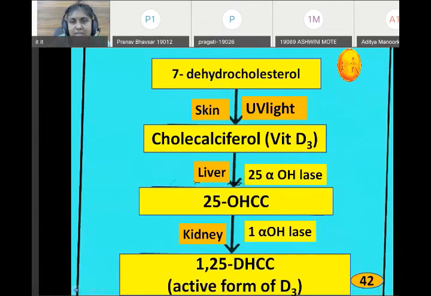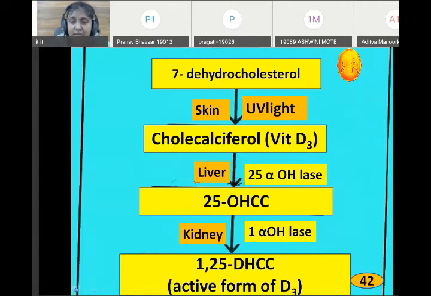This is a chart showing synthesis of 1,25-dihydroxycholecalciferol, the active form of vitamin D3. 7-dehydrocholesterol, with the help of sunlight or UV light, is converted into cholecalciferol, then 25-hydroxycholecalciferol in the liver, and then in the kidney, with the help of parathormone, it is converted into 1,25-dihydroxycholecalciferol, the activated form of vitamin D3, which is responsible for the absorption of calcium from the intestine.